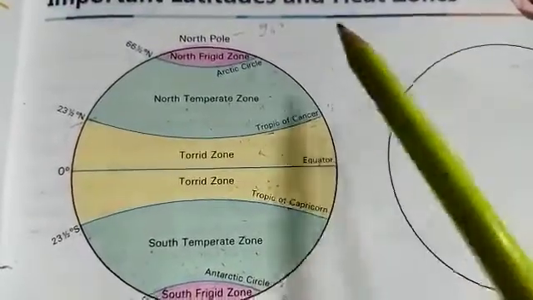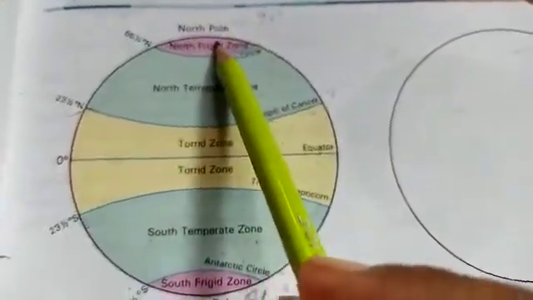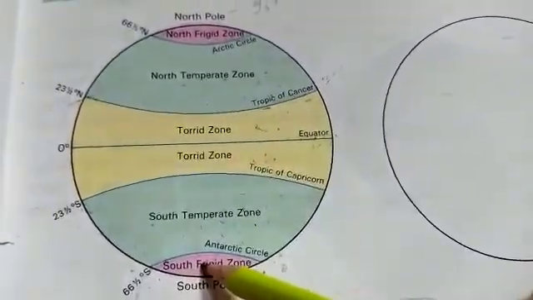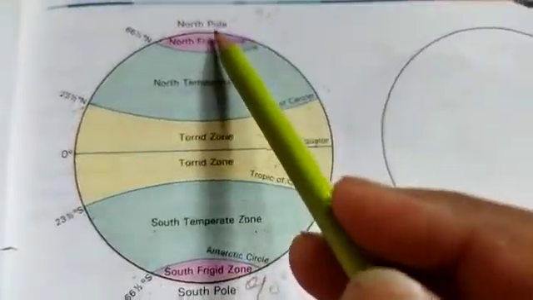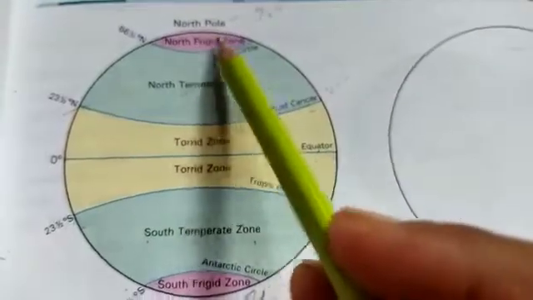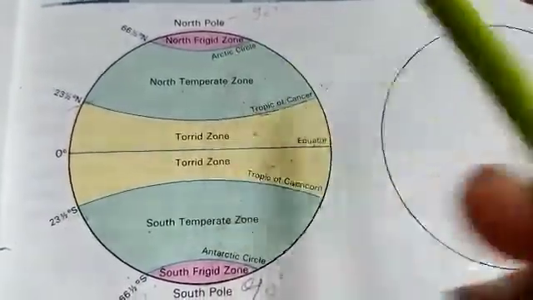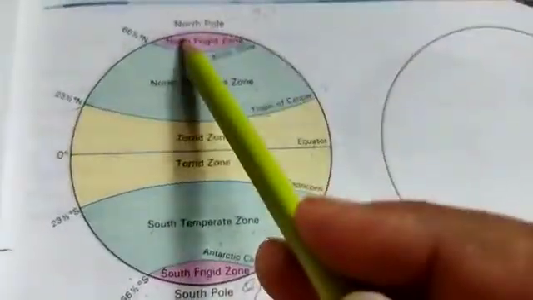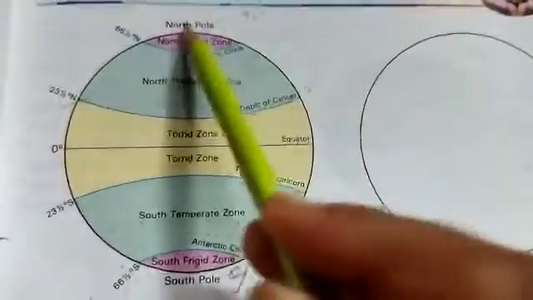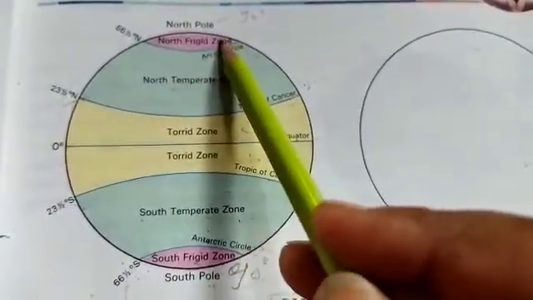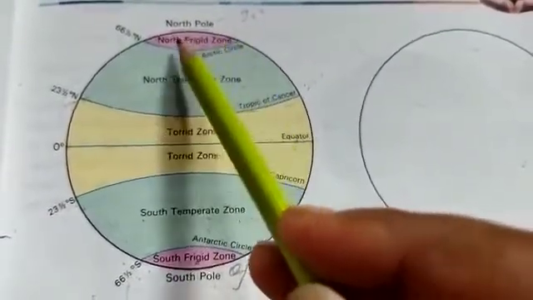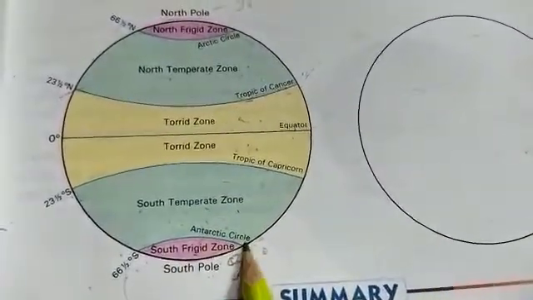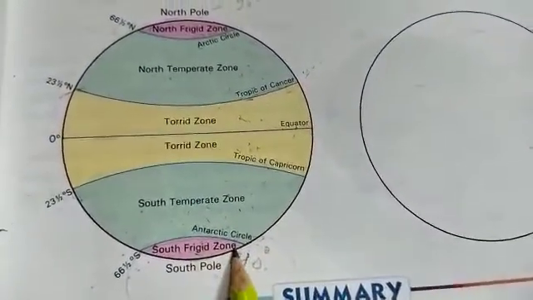And in the last, freeze zone. Look, these purple colors are the freeze zone. Freeze zones receive slanting rays of the sun throughout the year. In the northern hemisphere we call it north freeze zone, and in the southern hemisphere we call it south freeze zone.